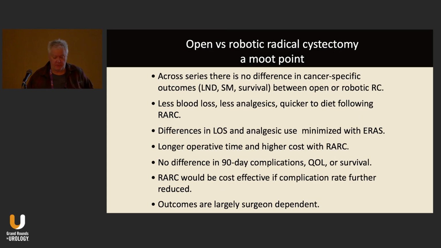So just to summarize, if you look across series, there's really no difference in cancer-specific outcomes. The extent of lymph node dissection, positive soft tissue margins, or survival between open and robotic surgery. There's less blood loss, less analgesics, and quicker to diet following a robotic approach. But the differences in length of stay and analgesic use have been minimized with ERAS. There are longer operative times and higher costs with robotic cystectomy. No difference in 90-day complications, quality of life, or survival. Robotic cystectomy would be cost-effective and the preferred approach if the complication rate could be further reduced.